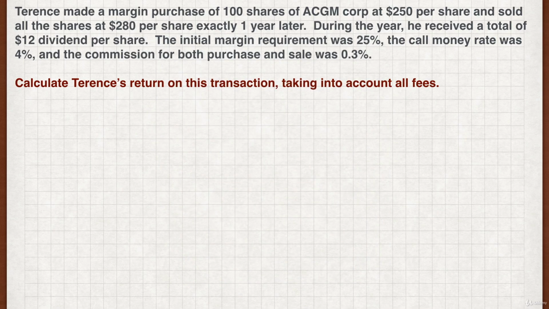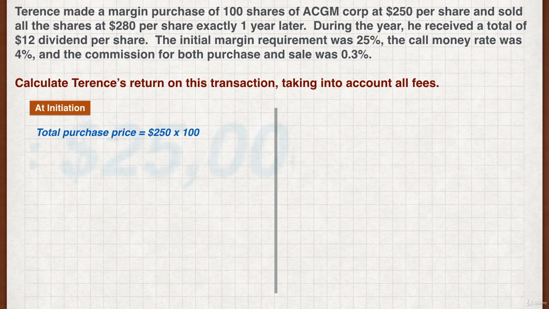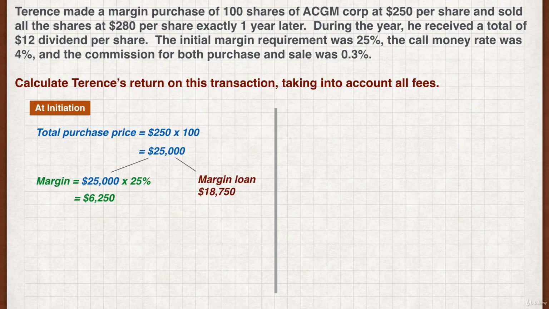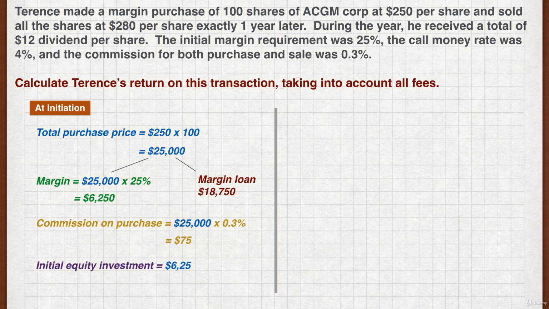And we're back. Let's first calculate the total amount Terence paid at initiation. The total purchase price is $25,000. He must post 25% margin, which is $6,250. The remaining $18,750 is the margin loan. The commission paid on the purchase is $75. Therefore, the total initial equity investment by Terence is $6,325.